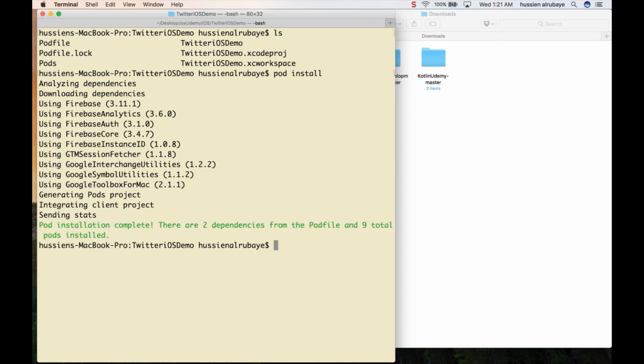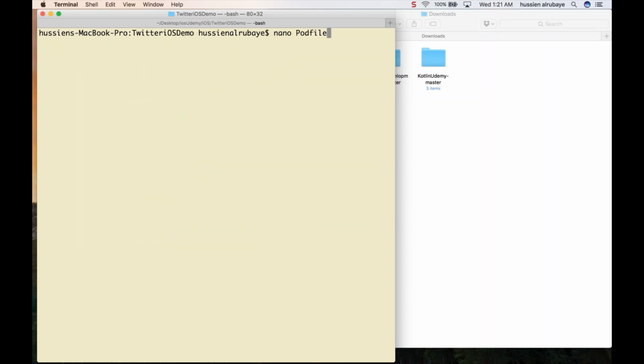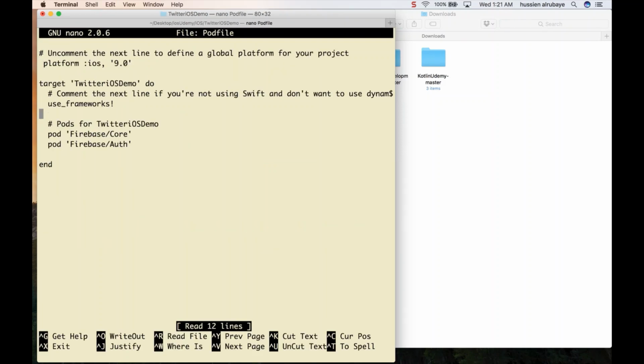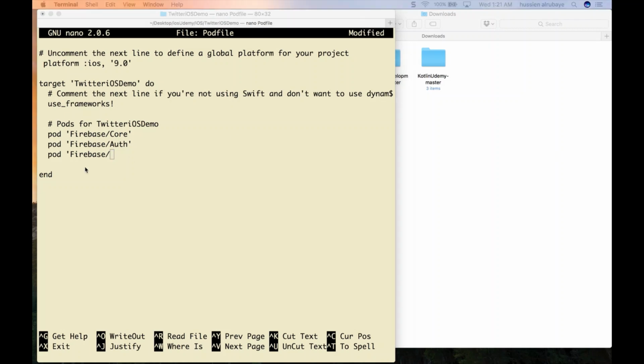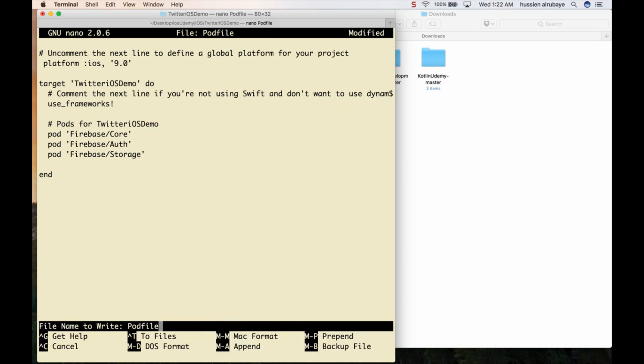I do nano pod, open the pod file and say I need to add another pod from Firebase, which is responsible for storing files. That one is named storage. Control X, yes, save it.